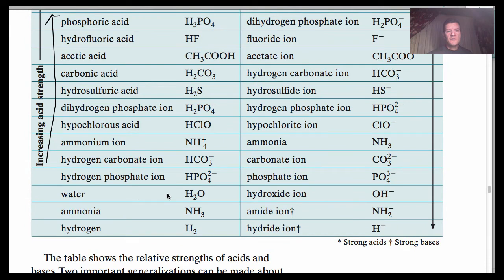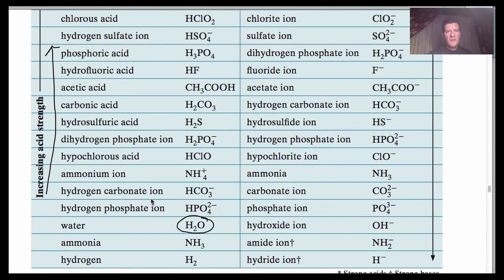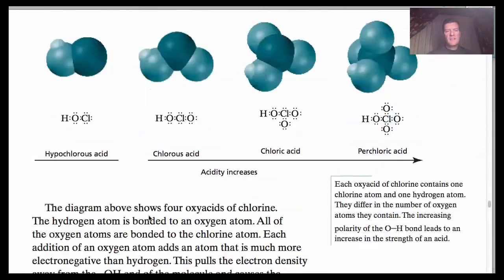So here's water, and we have ammonium. Ammonium right here is above water on this table, so it is stronger as an acid than water is. So let's go back down here.